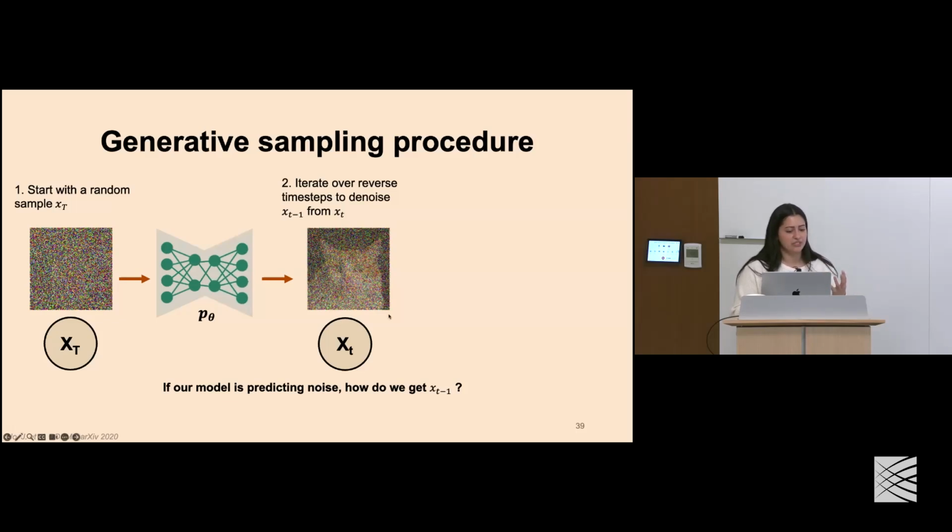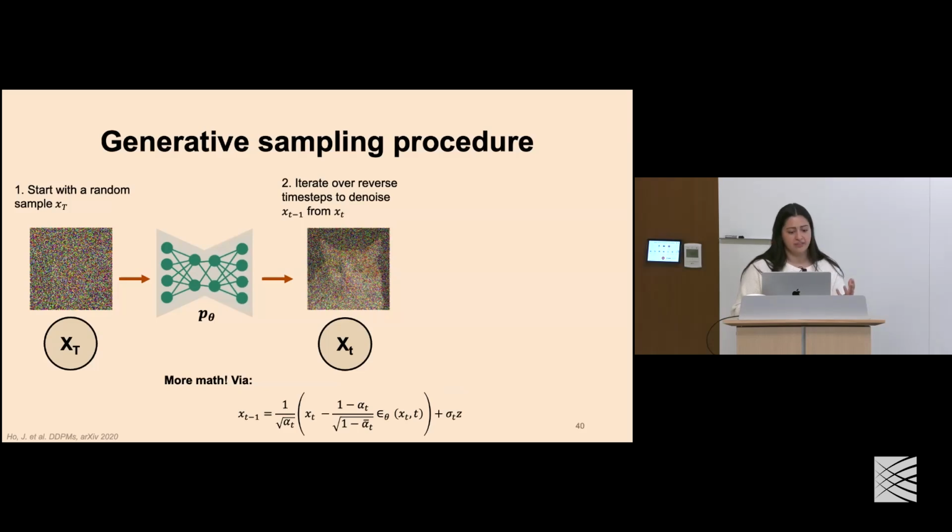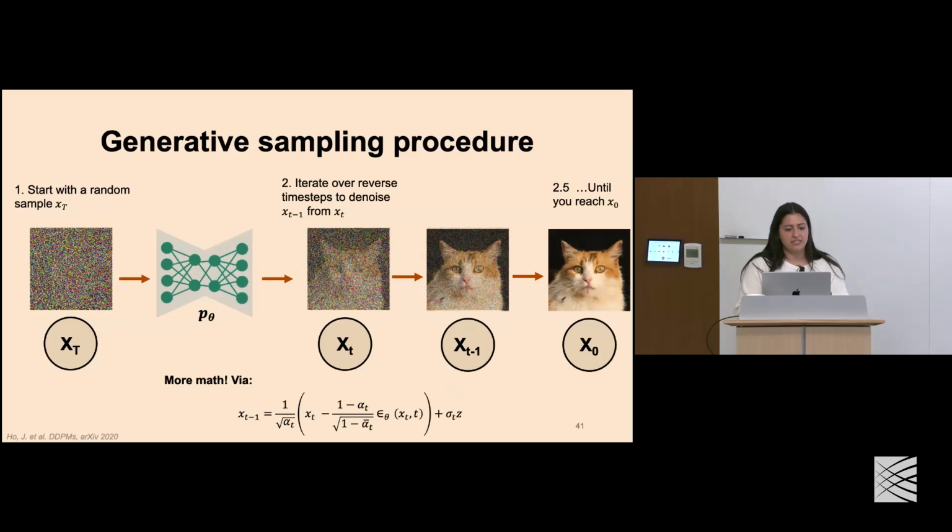But if our model's predicting noise, how do we get this prior term given the current term? And the answer is just more math. This is another derivation that we find in Ho et al., where they define a way of generating the sample through denoising. And this is the reverse process here. Now that we have this, we iterate in reverse until we reach time equals 0. And ideally, we now have new samples of a cat, on this data set trained on cats.